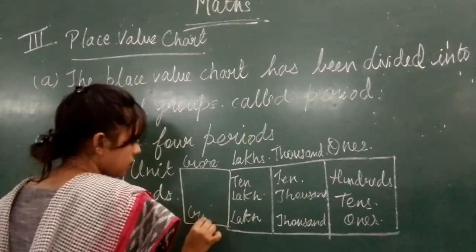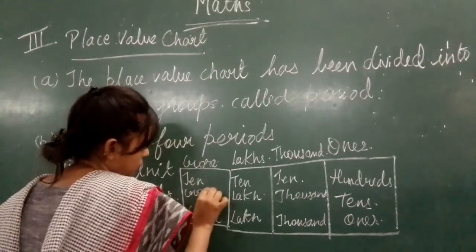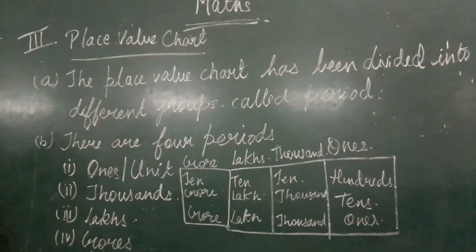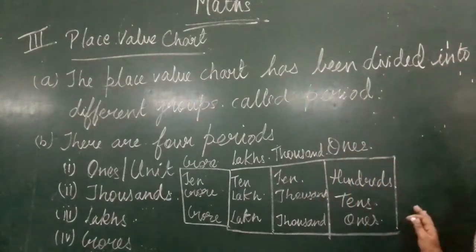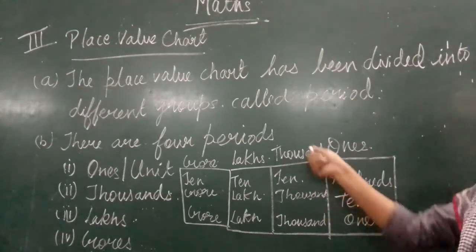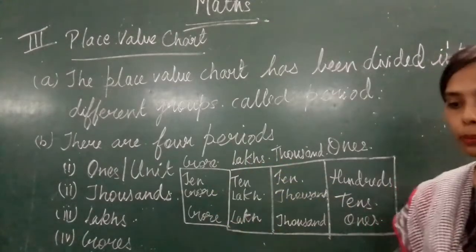And you have crores. Done? Okay? So this everything is clear. This is clear to everyone. Now you know the difference between the ones group, the thousands group, the lakhs group and the crores group.